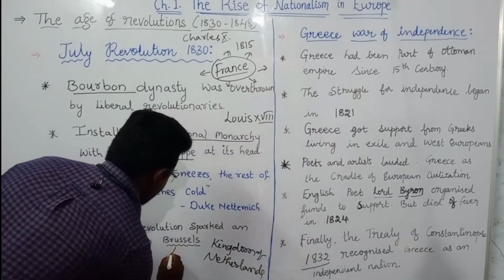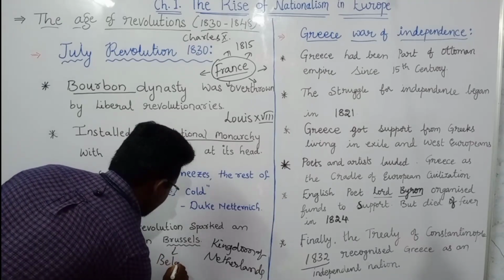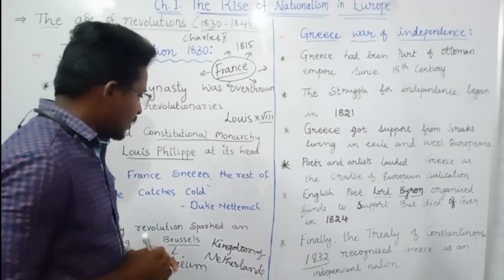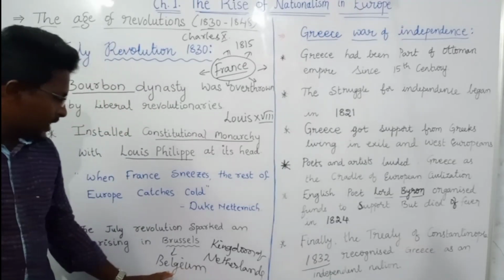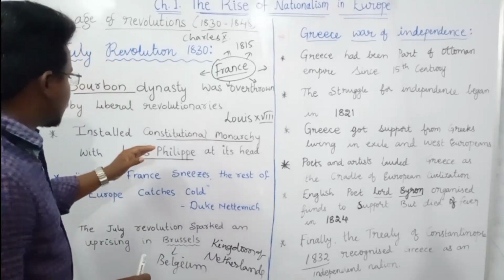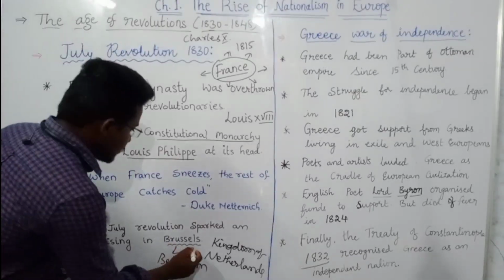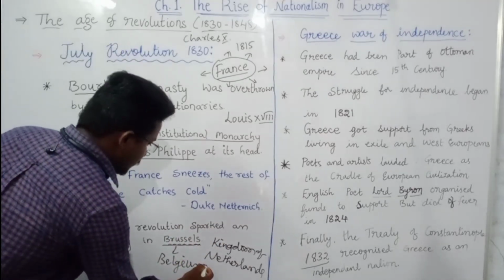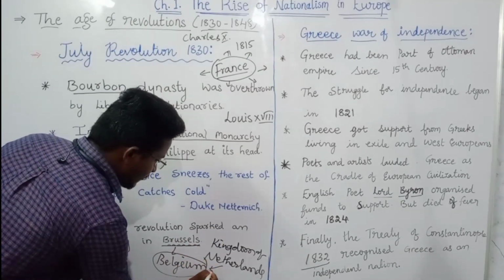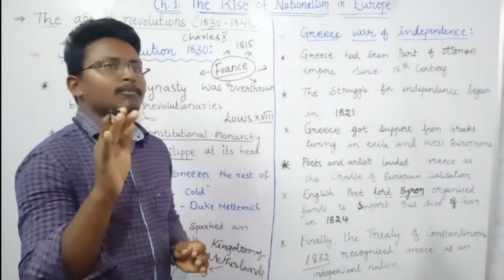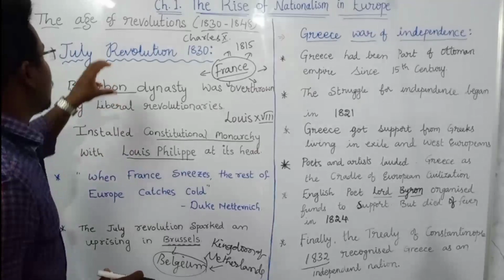Brussels was the capital city of Belgium. After the Treaty of Vienna, Belgium had become part of the Kingdom of Netherlands. But after seeing the July Revolution, there was also a revolution in Brussels. After this revolution, Belgium got separated from the Kingdom of Netherlands. So this is one of the very important revolutions which occurred in the year 1830.